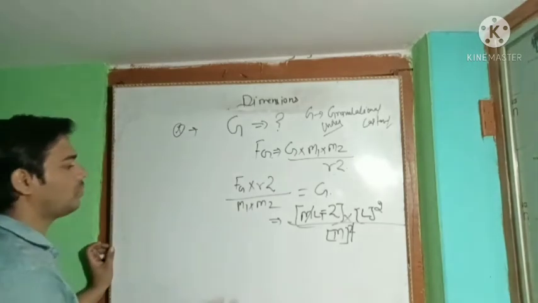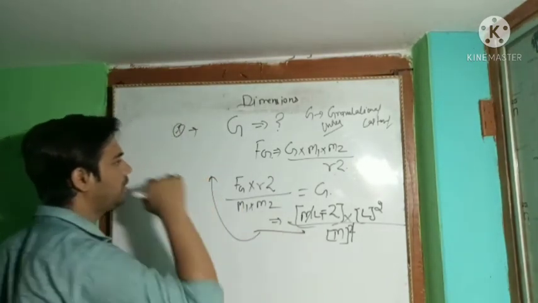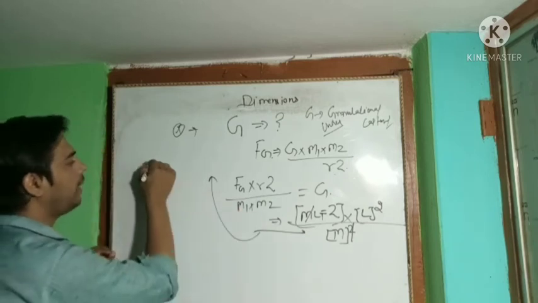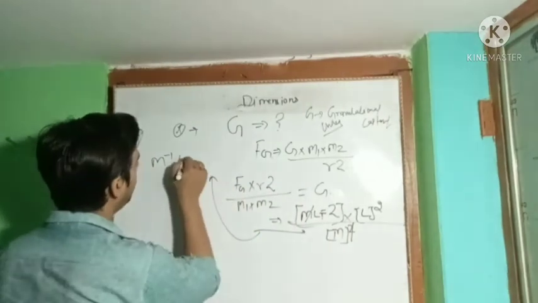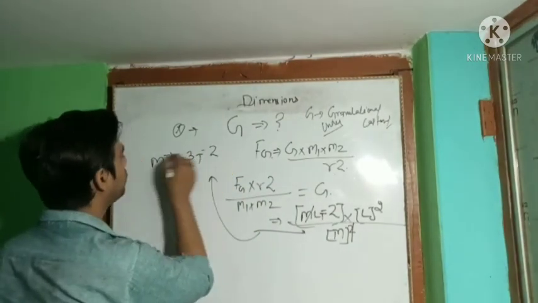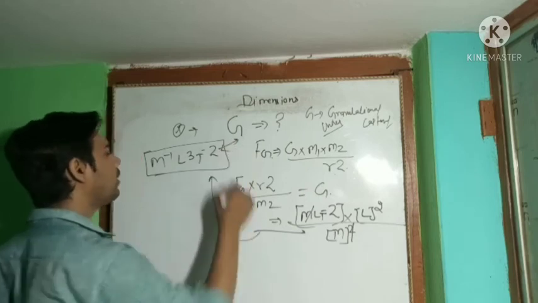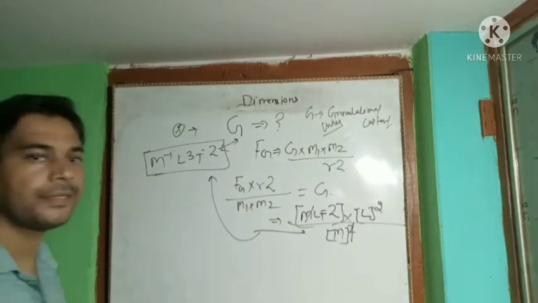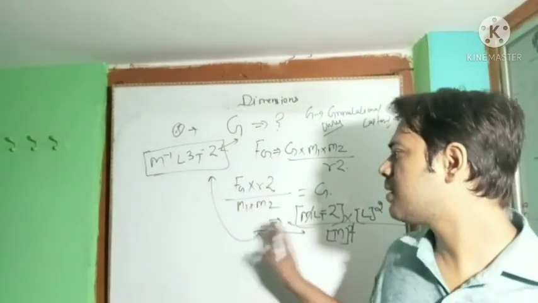So if you write here, the dimension of this gravitational constant G will be m to the power minus 1, L cross L, L cube, and t to the power minus 2. This is the dimension of the capital G. Okay, cool, easy. This is a very easy process. Nothing extra to do.